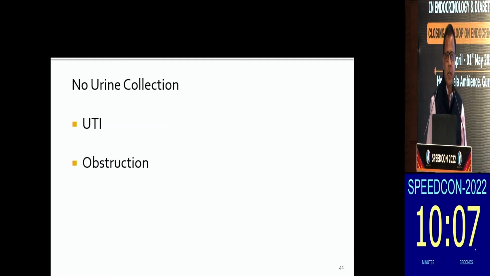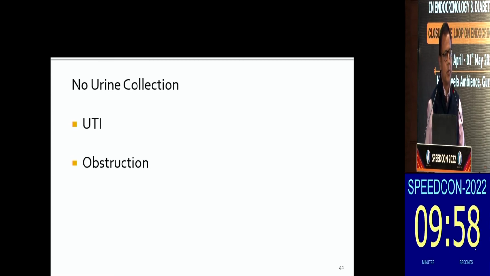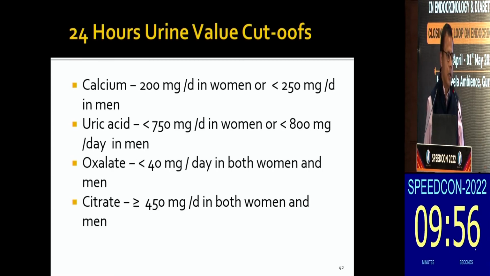If the patient is having active UTI or has had a recent obstruction or hydronephrosis, it can give false or erroneous values. We avoid going for 24 hours urinary collection in these conditions. We must remember these cutoffs.